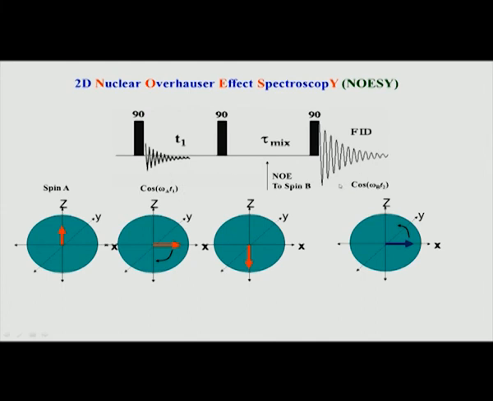We will continue in the next class. We will start off again looking at the mathematics in a little more detail, and we will see how information from one spin is communicated to the other, what type of spectrum you will get, and how it compares with the standard COSY and TOCSY spectra which we have seen in the last class. So, we will continue in the next class with 2D NOESY.